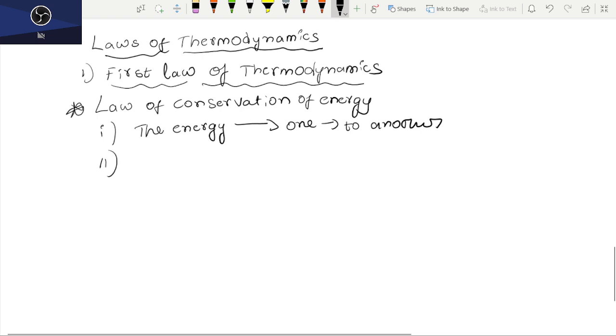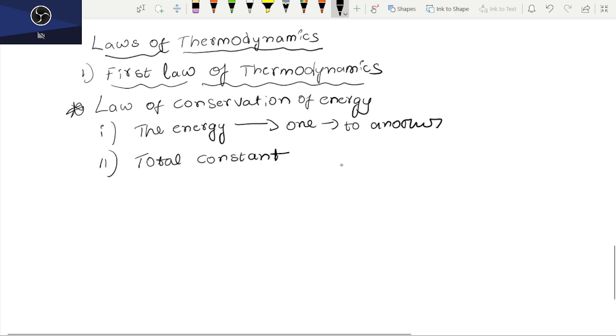That is a very important statement. The total energy of the system and surroundings is constant. The second salient feature: the total energy is constant and conserved.